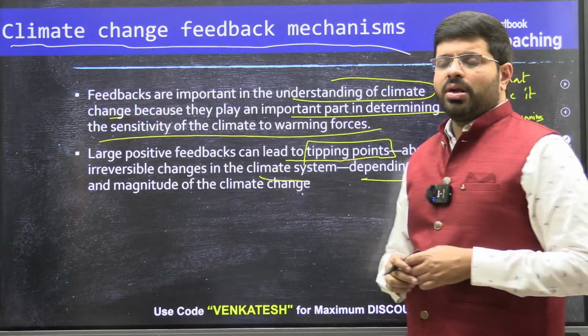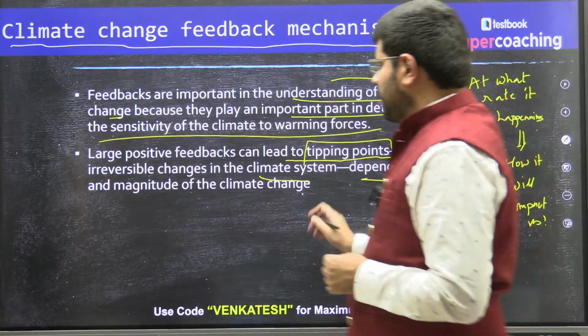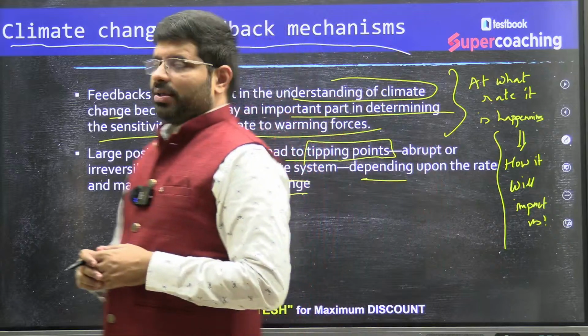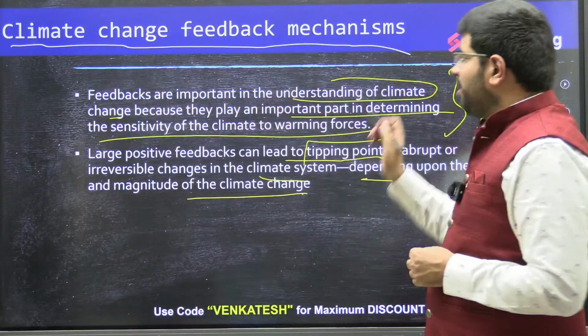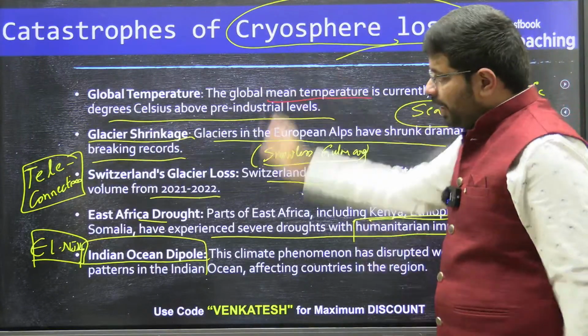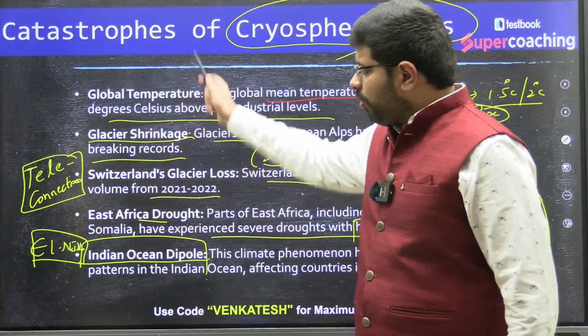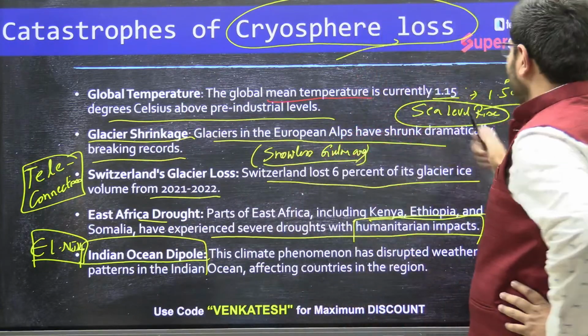For example, the loss of biodiversity. Such things can change nature like anything. So this is what is called climate change feedback mechanisms. These feedbacks will lead to all these catastrophes which will directly impact us. Then moving further,